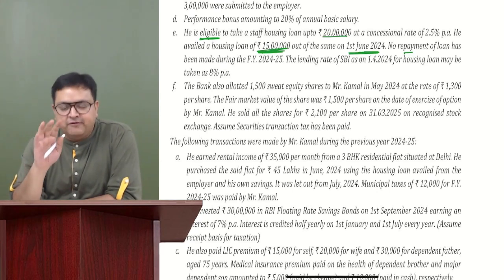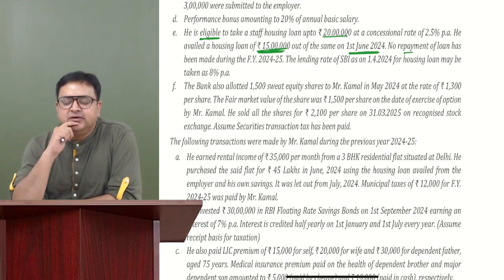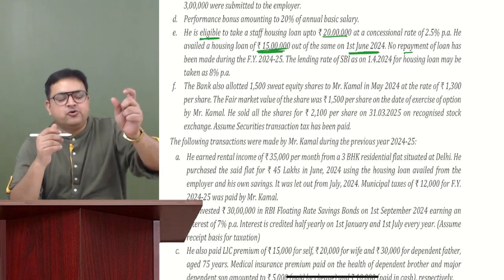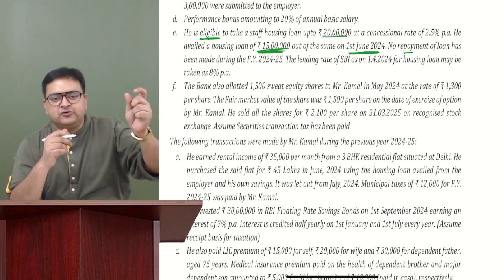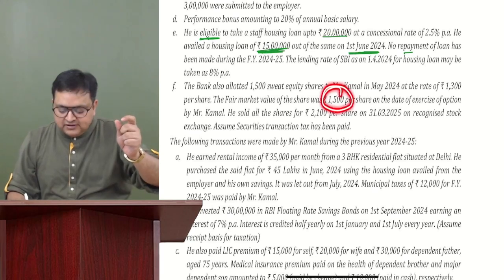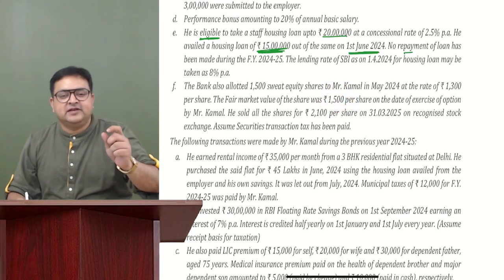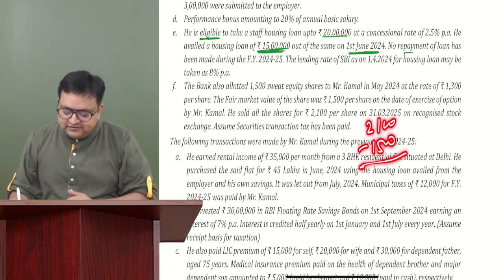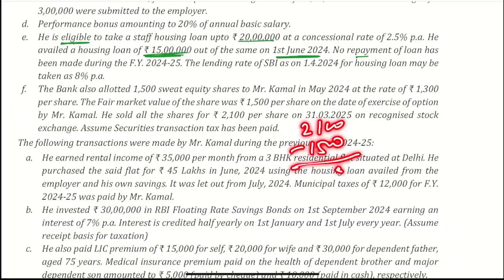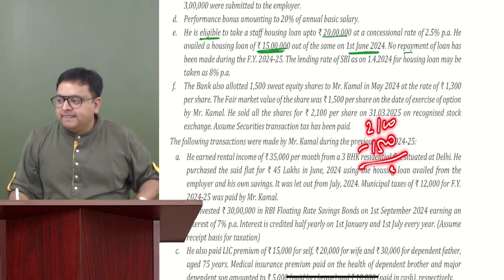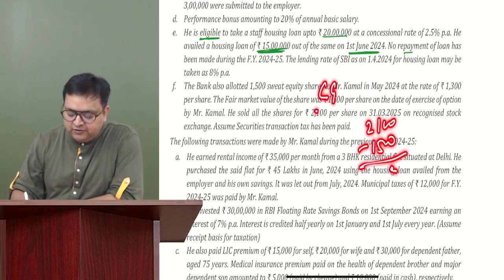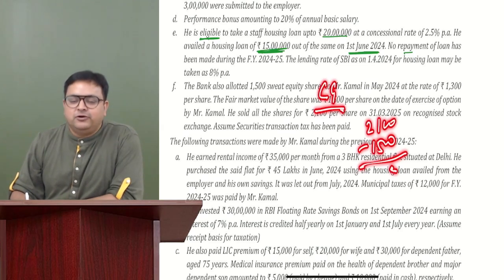And I've told everyone in both the batches, regular as well as fast track, that if we take 1300, there would be double taxation because we have paid 200 rupees as salary income also as perquisite. So we will always take the cost as the fair market value on the date of exercise, which becomes the cost when we sell it also. So it would be 2100 minus 1500. Guys, tell me, is everybody okay with this? I'll pause a little. Although we have purchased it for 1300, my cost would not be 1300 here when I'll be calculating my capital gain. Are you all okay with this? Say yes or no.